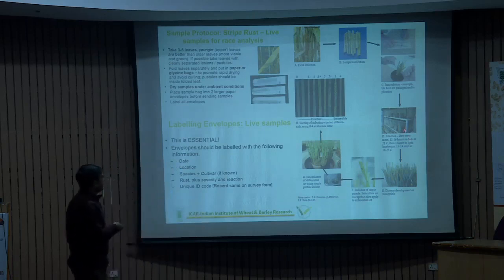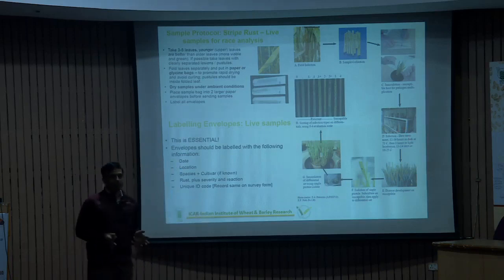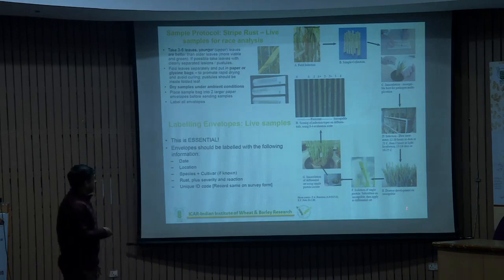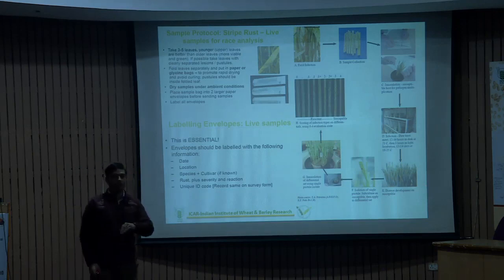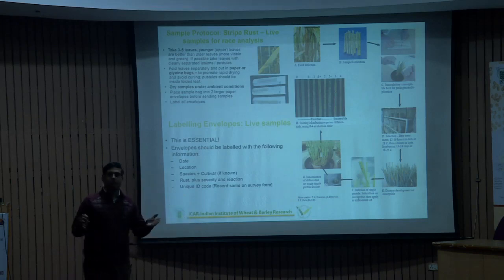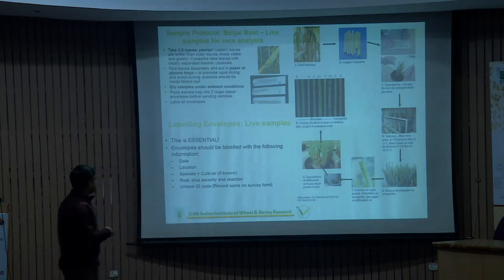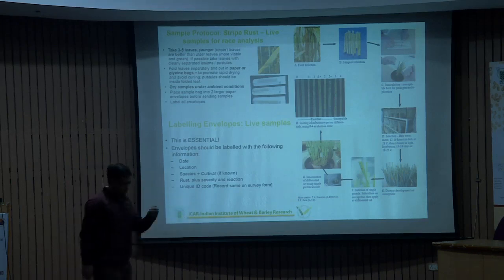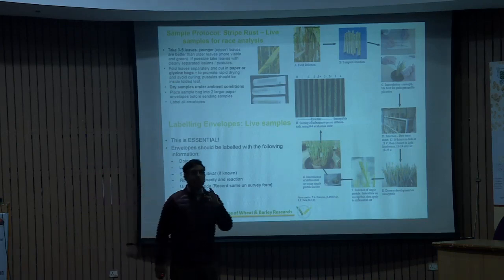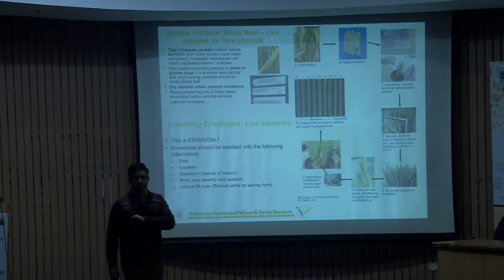So there are different types of chambers. They are closed chambers, and after that we develop disease on this certain host, and then we use that inoculum and test it on different differential hosts. In this host we use a 3 line system: A line, B line, and maintenance line.